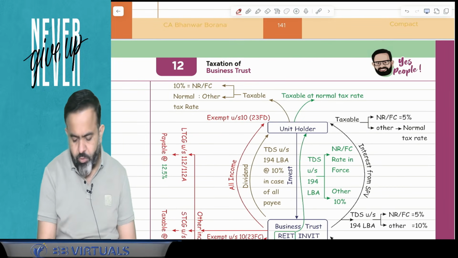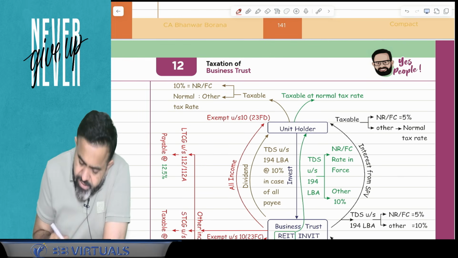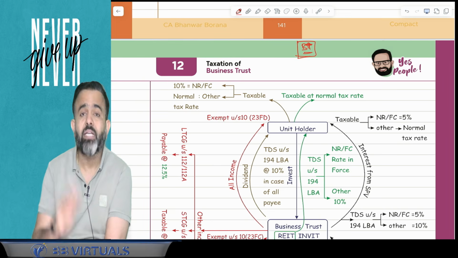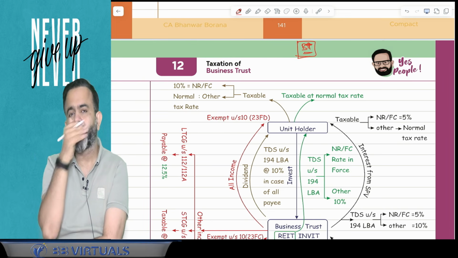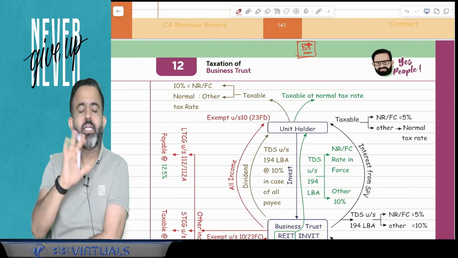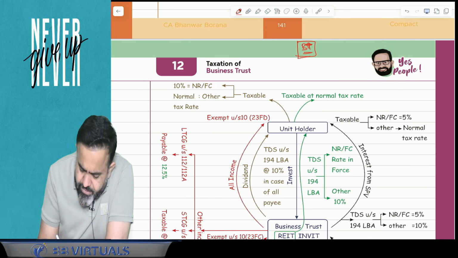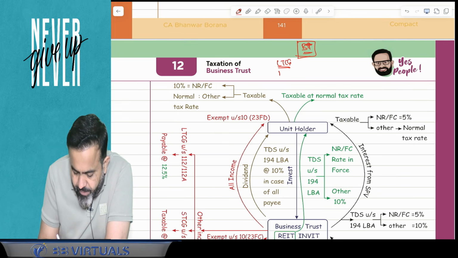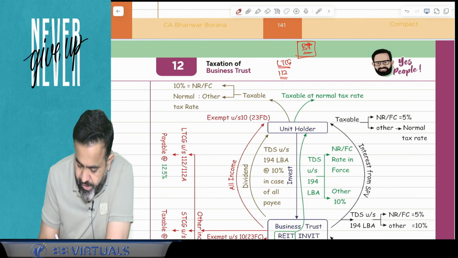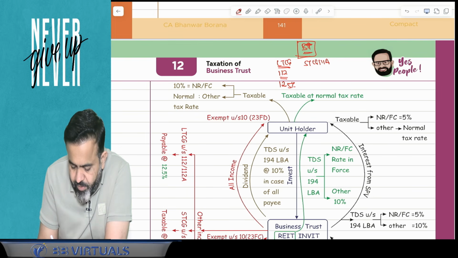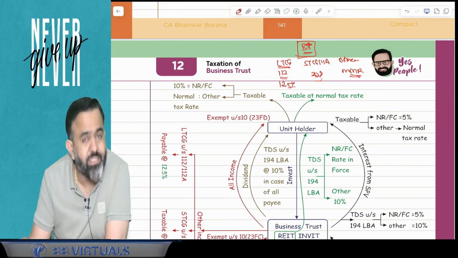In the business trust topic, if you remember, I have mentioned that in case of a business trust, if there is an income that is not interest from SPV, dividend from SPV, or REIT rental income on own property, then other than these three incomes: if there is a normal long-term capital gain, it is taxable under section 112 at 12.5%. If there is a short-term capital gain under section 111A, it is taxable at 20%, and all other income is taxable at MMR. MMR is maximum marginal rate.